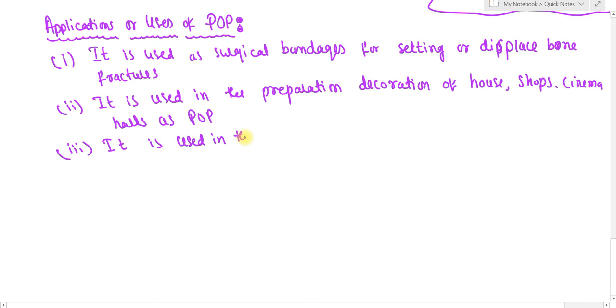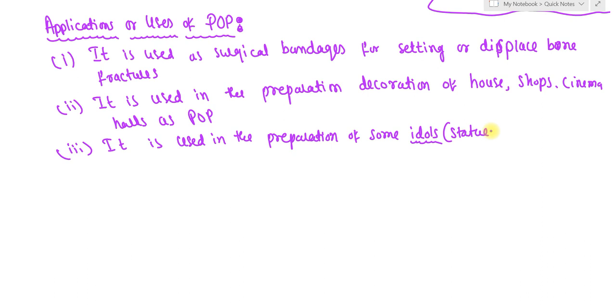Like now, within a week we are going to have the Ganesh festival. In those Ganesh festivals, the statues or idols of Ganesh are prepared with plaster of Paris. Have you gone to the area where they prepare the idols, the statues of Ganesh?